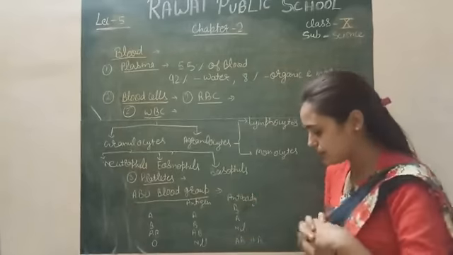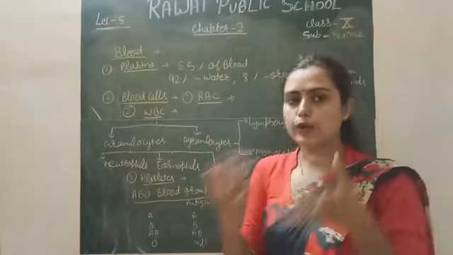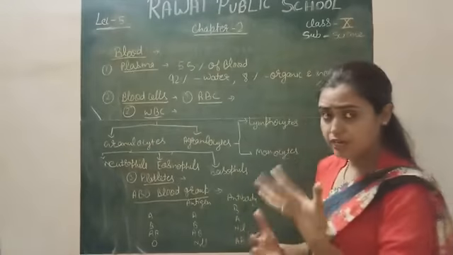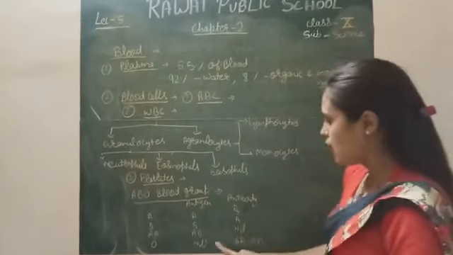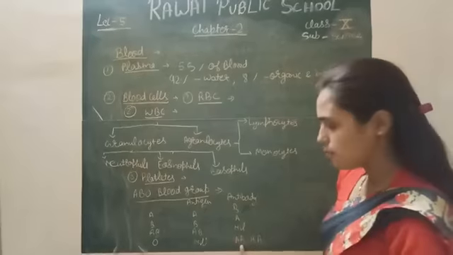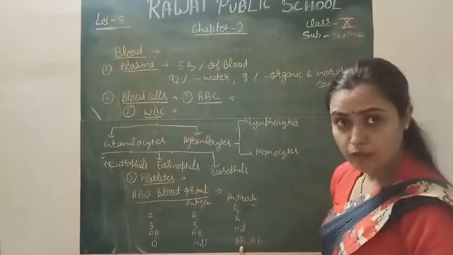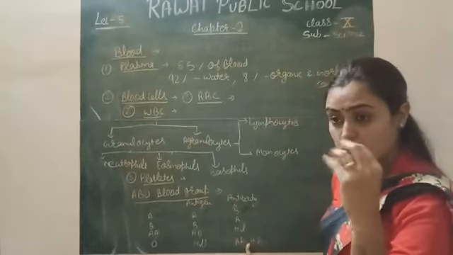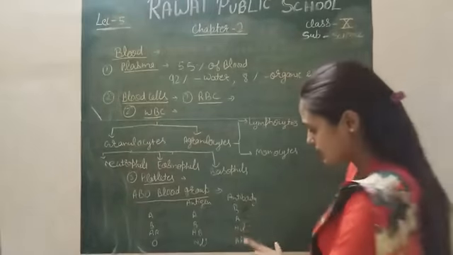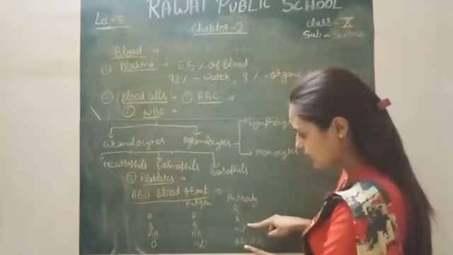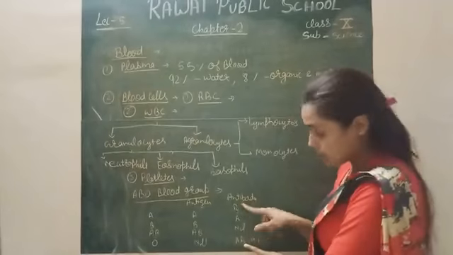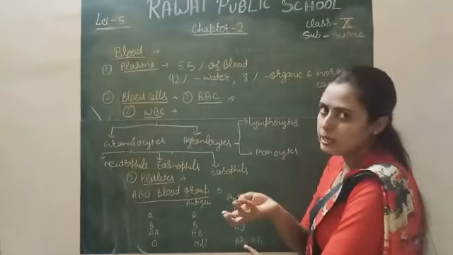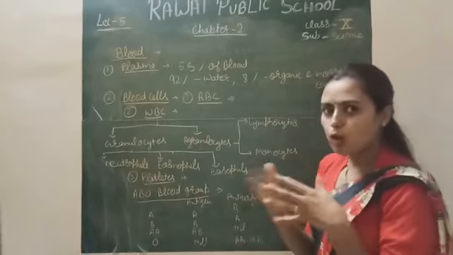Then what will happen? Who can give blood and who can receive blood, simply you can say that. For example, I will tell you about blood group O, because it has both types of antibodies, A type and B type. It means it can give blood to any type of blood group, this and this also, right? Because they all have antibody either A type or B type, it gives blood to all types of blood group.